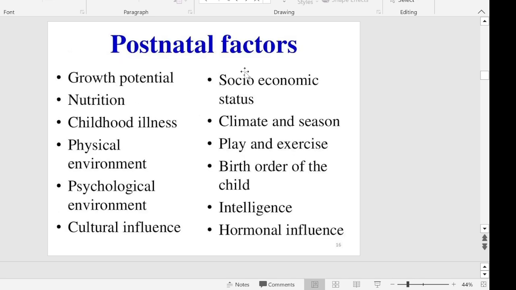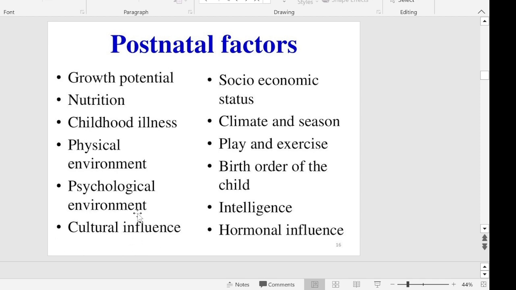Next one is postnatal factors. After birth of the baby, what factors cause delay in growth and development? That is nutrition, any childhood illnesses like communicable diseases or non-communicable diseases, any physical environment like extreme cold or extreme hot, and psychological environment: if parents are not giving proper love, affection and care, even that can affect growth and development.